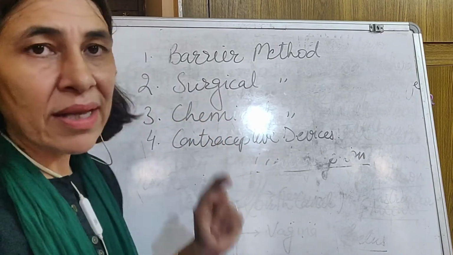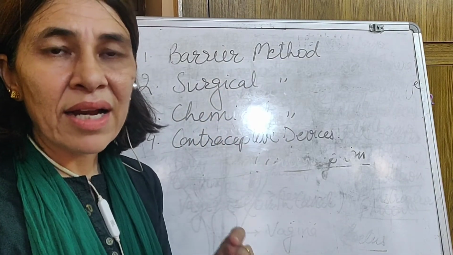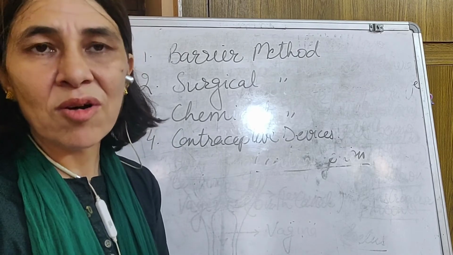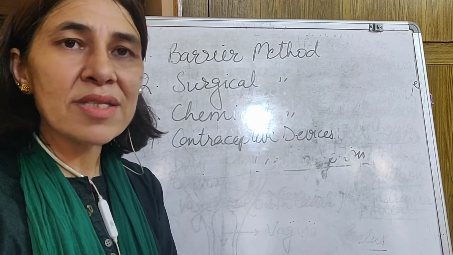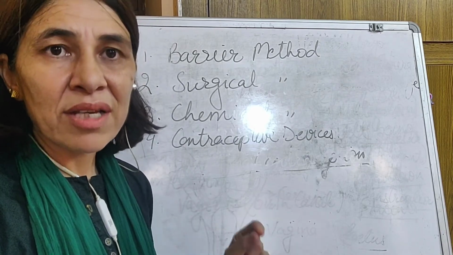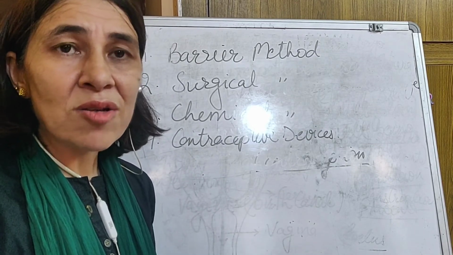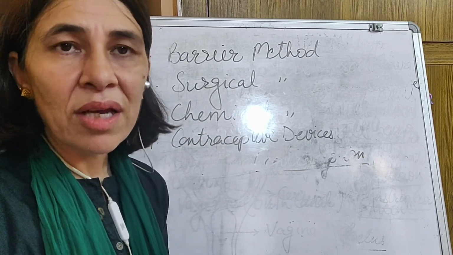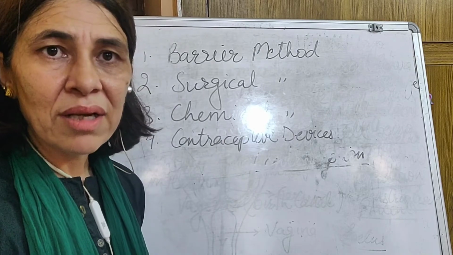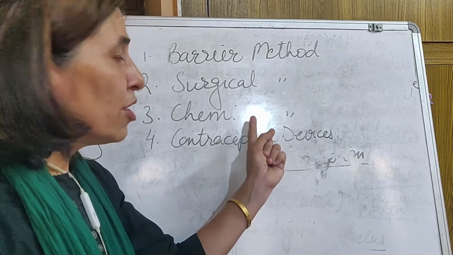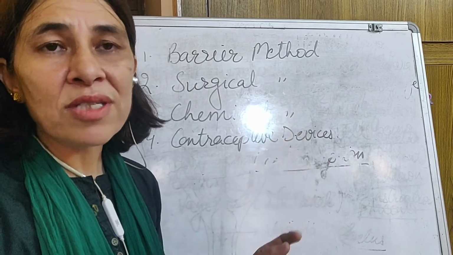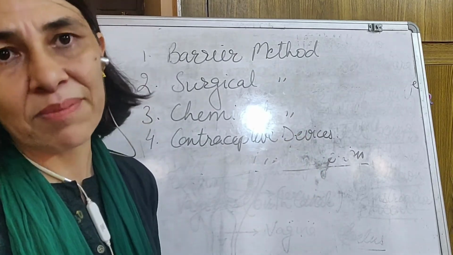Next is chemical method. These chemicals are in the form of pills. These pills change the hormonal level in the case of the females, and due to these hormonal changes the egg is not released. If egg is not released, naturally the fertilization can be avoided. But there is a problem in this method, that due to the change in the hormone, it can cause side effects in the body of the female.